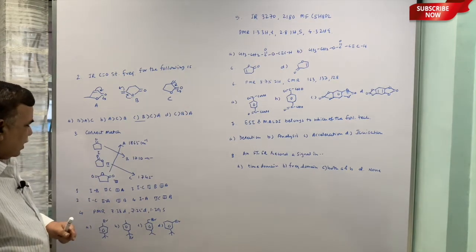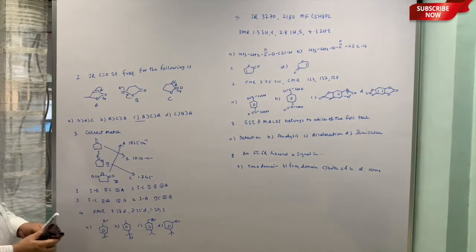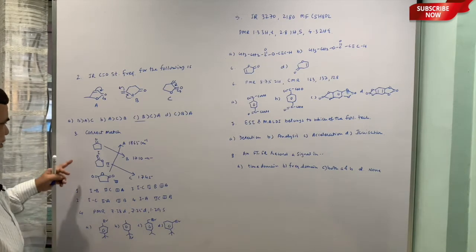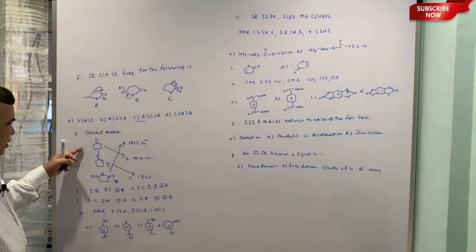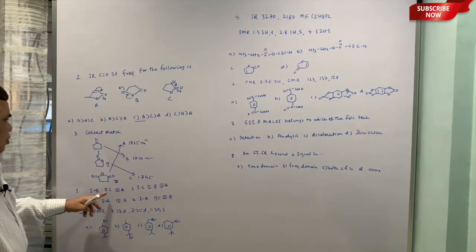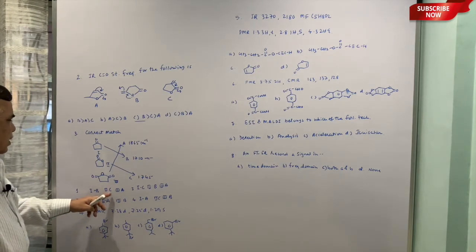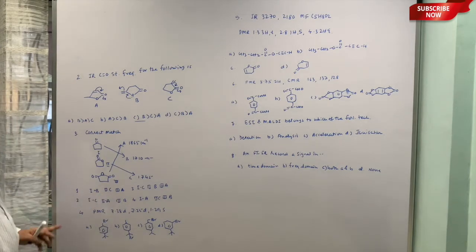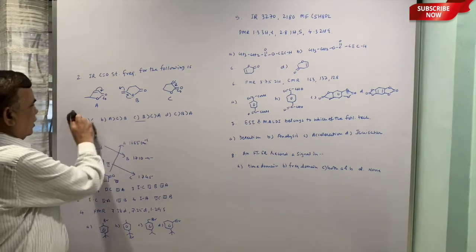So the option is 1B, 2C and 3A, that is correct. The rest are incorrect.